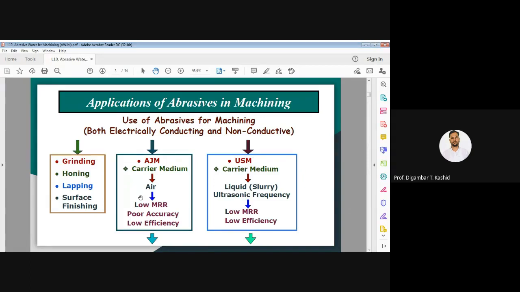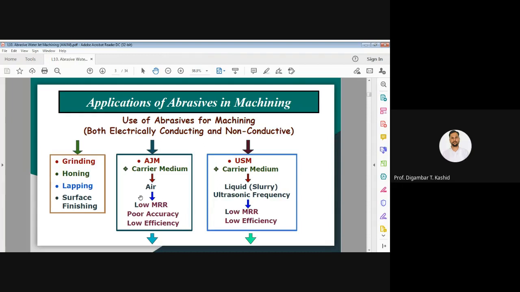We already know the working principle and the setup, and how we take the help of abrasives. There is a carrier medium in abrasive jet machining which carries or moves the abrasive particles. As the carrier medium, we take air or an inert gas, which will move the abrasive particles. Normally we use air as a carrier gas, since it is easily available.